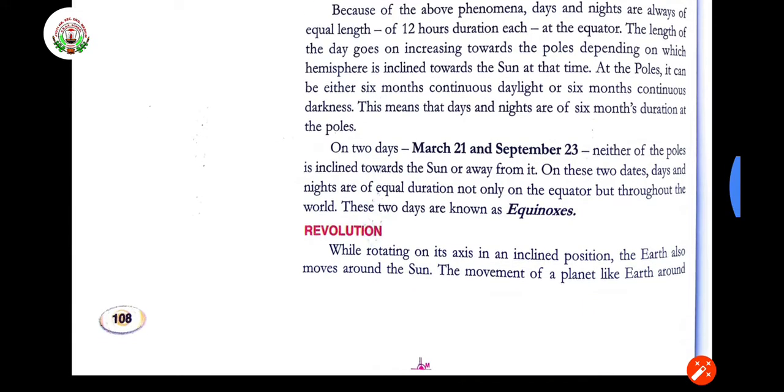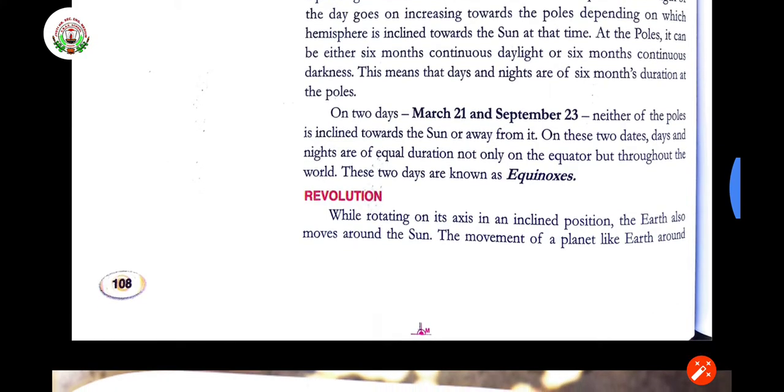This means that days and nights are of 6 months duration at the poles, right? We are having day and night daily, but in the pole areas, in both the northern and southern hemispheres, they are having 6 month days and 6 month nights.